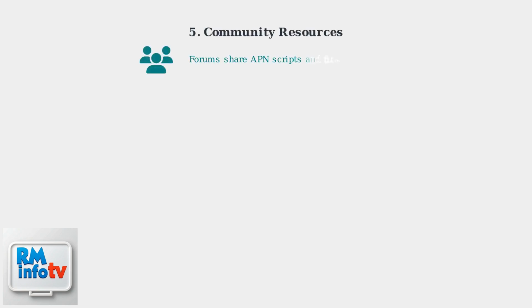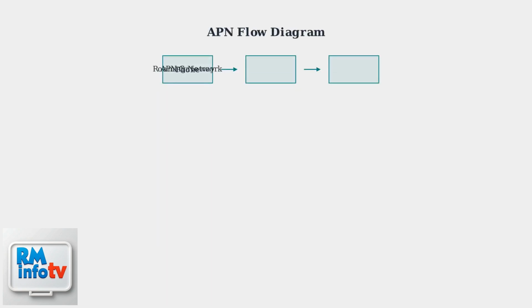If problems persist, check community forums for user-generated fixes, including device-specific APN scripts. Here's a simple diagram showing how APN settings connect your phone to roaming networks.